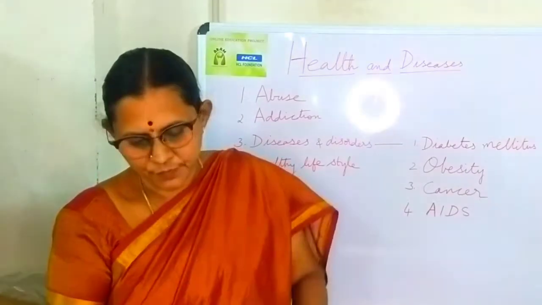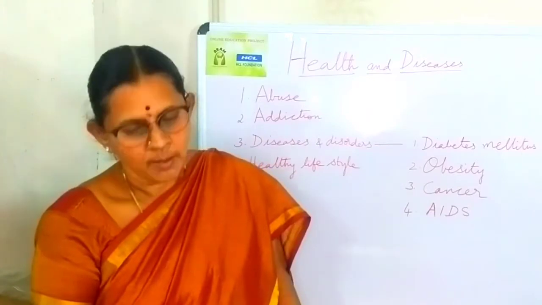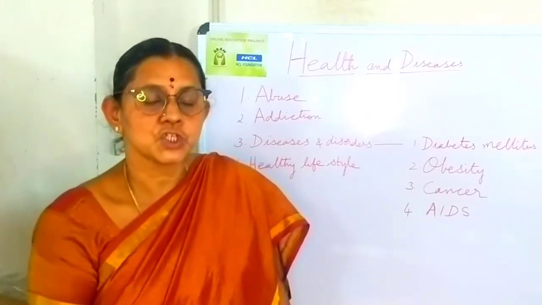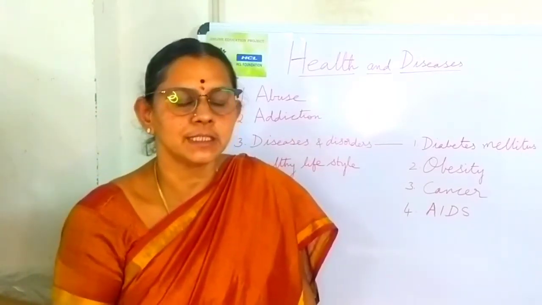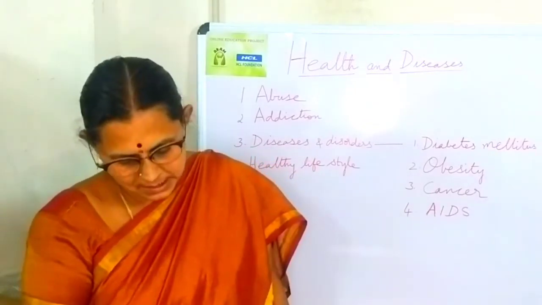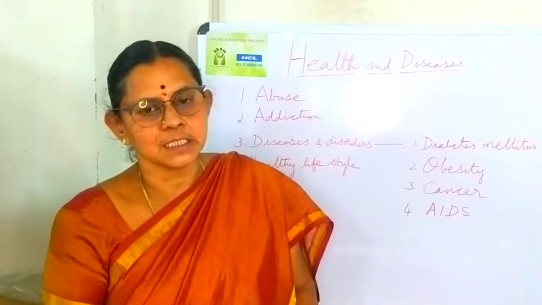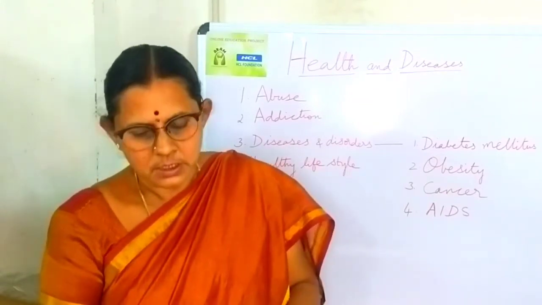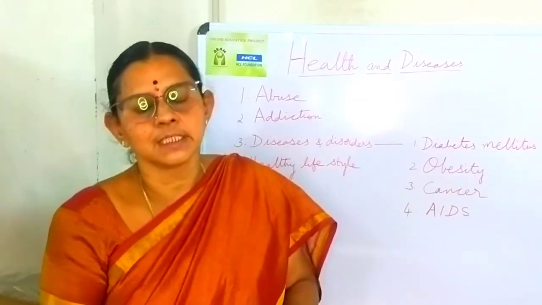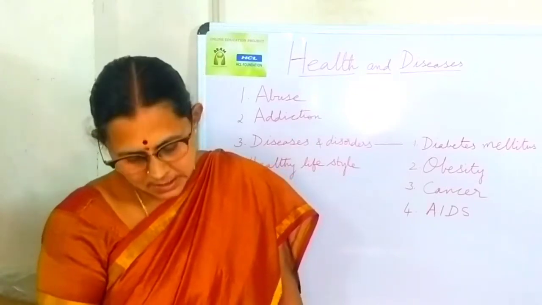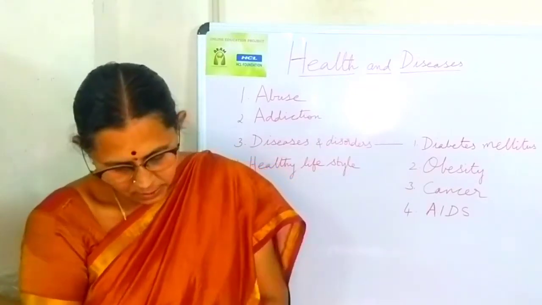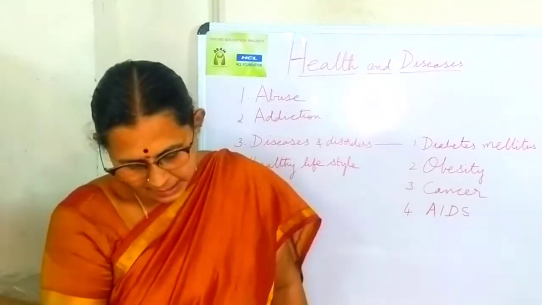We have different types of cancer. One is benign cancer, that is non-malignant cancer, and the other is malignant cancer. When the cancer is localized and does not spread to other parts, then you call it a benign tumor or non-malignant tumor.